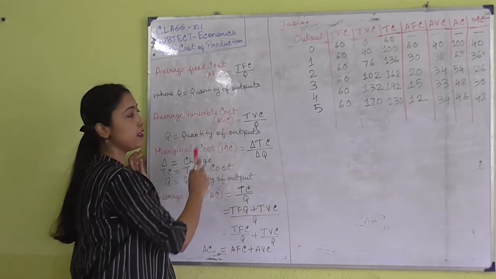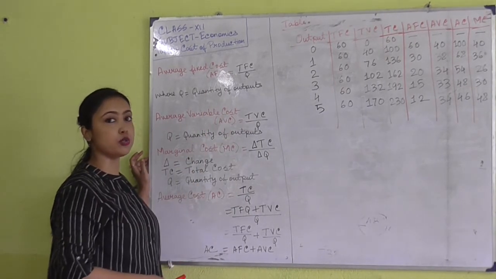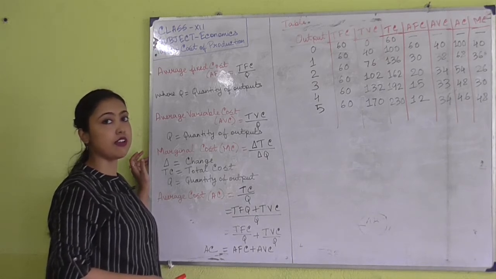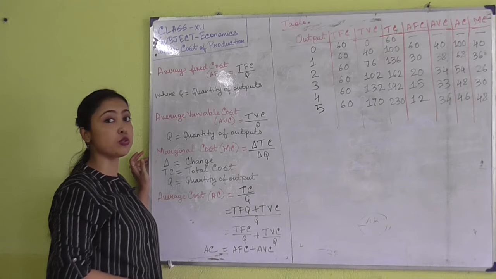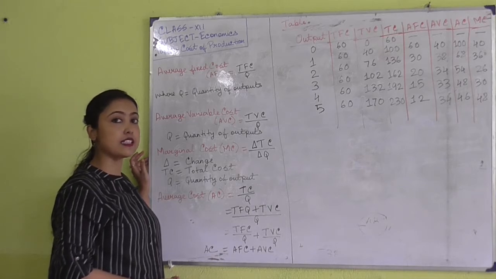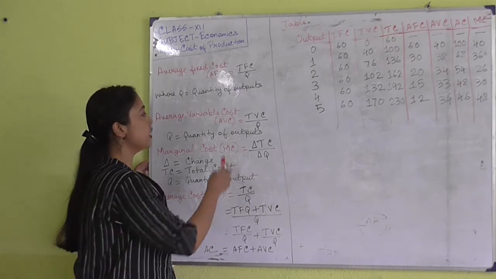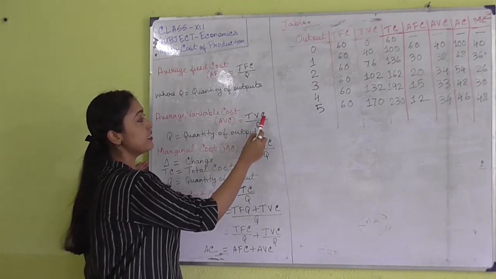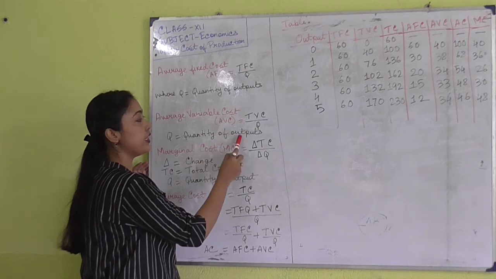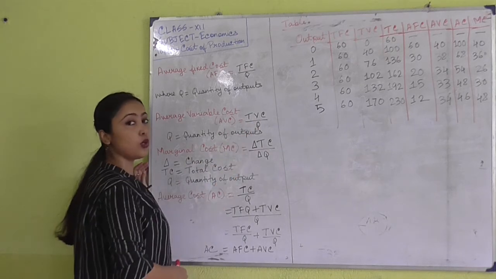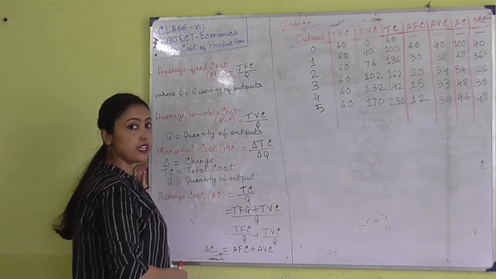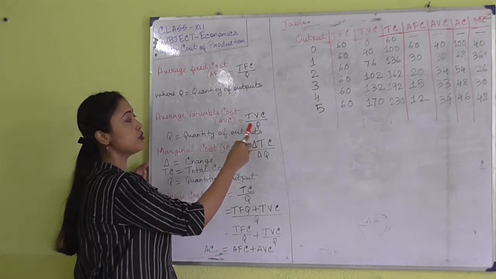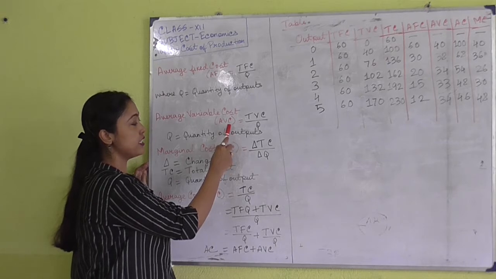Next cost is average variable cost. Average variable cost refers to the per unit cost of all the variable factors of production. Now what are the variable factors? The variable factors refer to labor and raw materials. Average variable cost is denoted by AVC, and the formula is TVC by Q. Q refers to the quantity of output. TVC is the total variable cost, which I have already explained to you in the last class. So total variable cost divided by quantity of output gives us average variable cost, AVC.